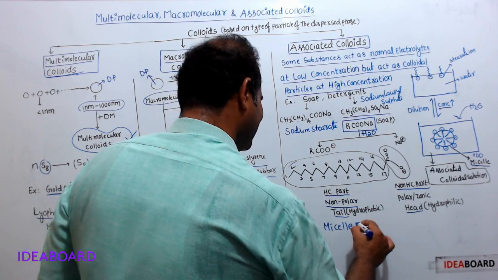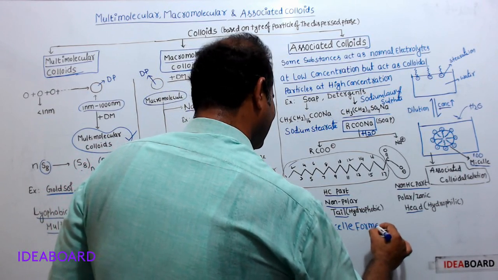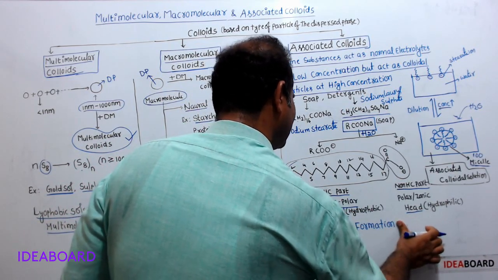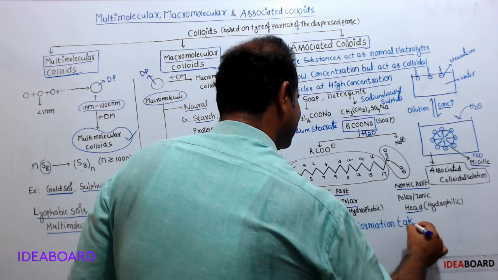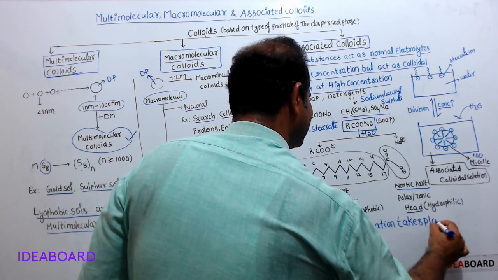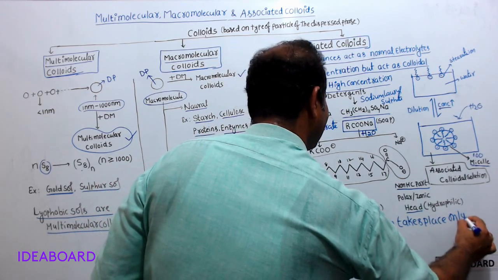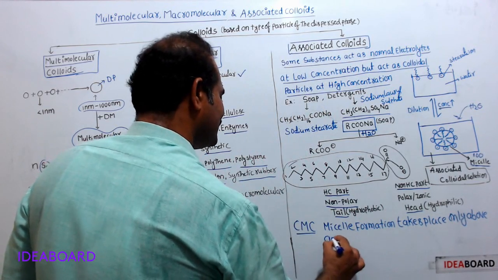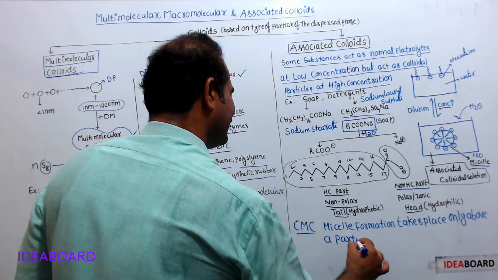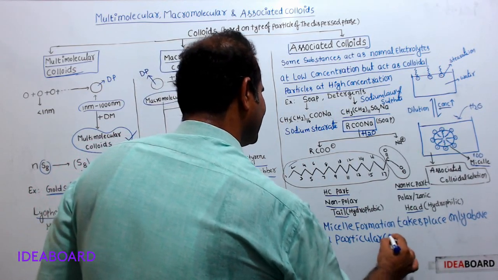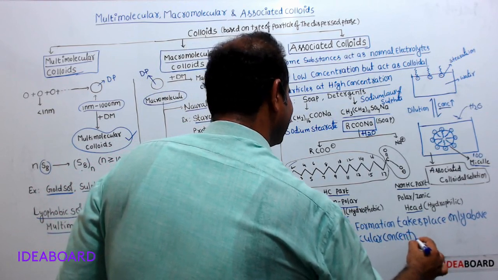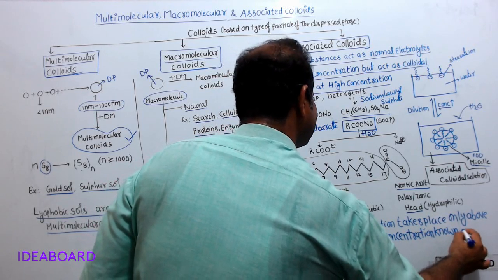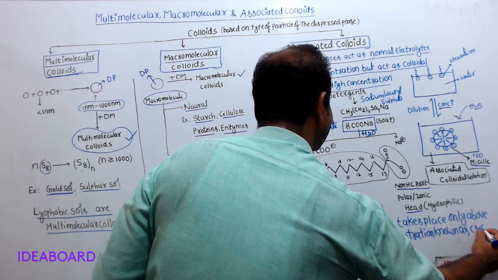Micelle formation takes place only above a particular concentration known as critical micelle concentration.